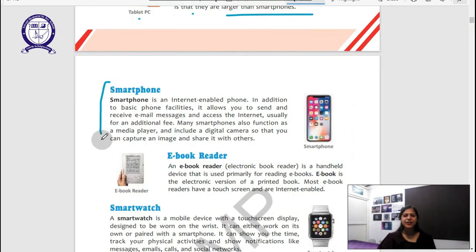A smartphone is an internet-enabled phone. In addition to basic phone facilities, it allows you to send and receive emails and access the internet, usually for an additional fee. Of course, internet has to be bought from our internet service providers. Let's say we can have Wi-Fi, or our SIM network providers provide us the internet facilities. Right. So then we have an ebook reader.